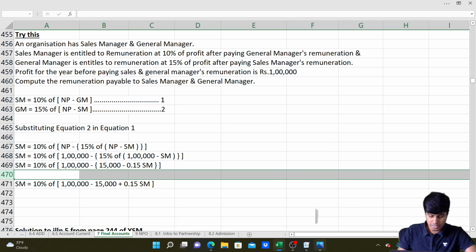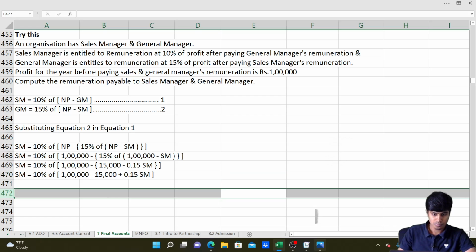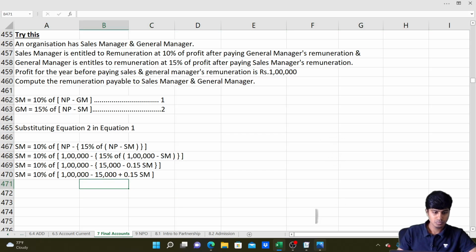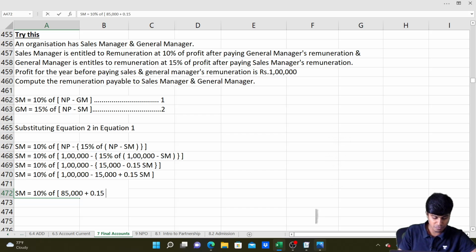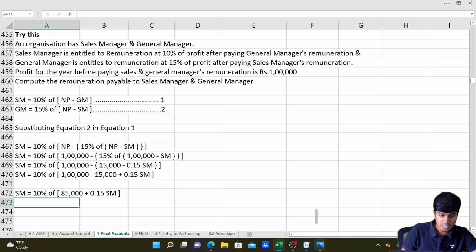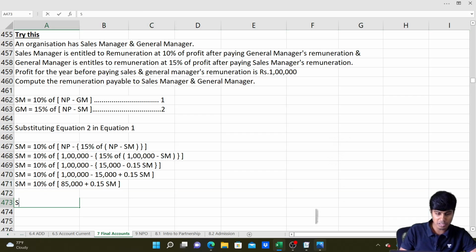So let me write this. Sales manager's remuneration is 10% of 1 lakh minus 15,000, which is 85,000, plus 0.15 sales manager. So that's where the question ends. Now let me solve the last part by removing the last big bracket.